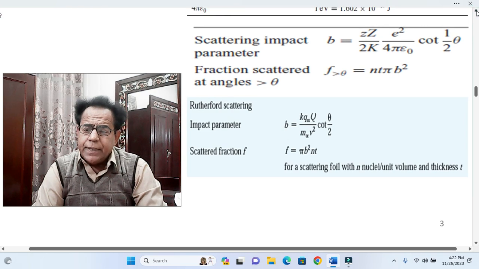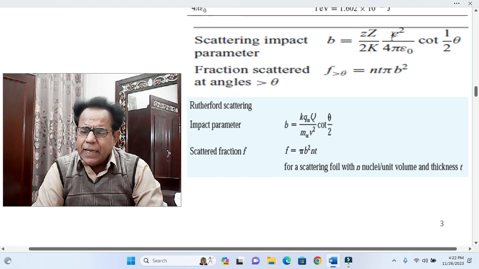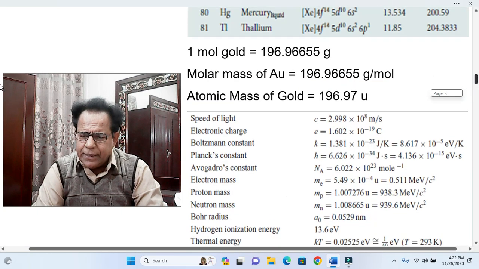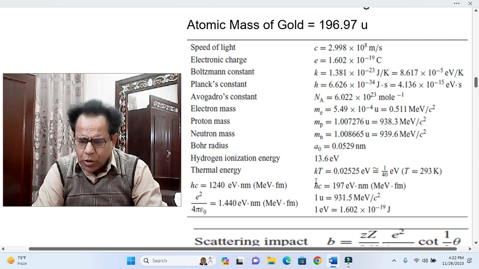Dear students, here K is kinetic energy, Z is the number of protons or atomic number of one element and other element, and e is the elementary electronic charge which is given in that table. Moreover, the value of epsilon naught is also given somewhere.